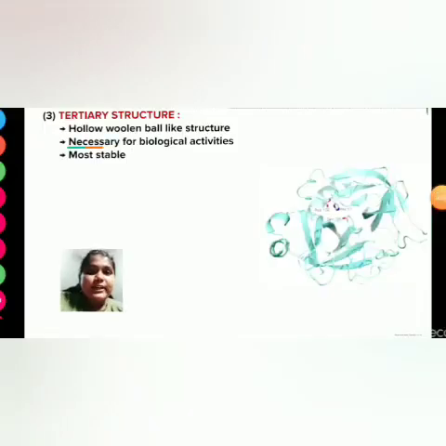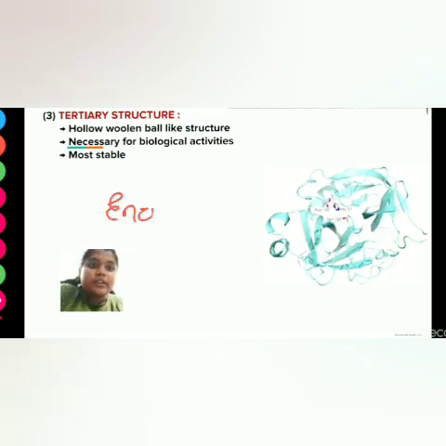The third structure of protein is the tertiary structure. Tertiary structure of protein is basically a woolen ball. It is the most stable form of the protein as it has many bonds like peptide bond, ionic bond, hydrogen bond, sulfur bond. All these bonds make it stable and increase its work efficiency. Therefore, it is necessary in biological activities. Enzyme is an example of tertiary structure of protein.